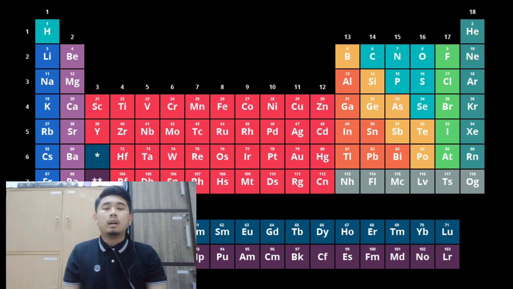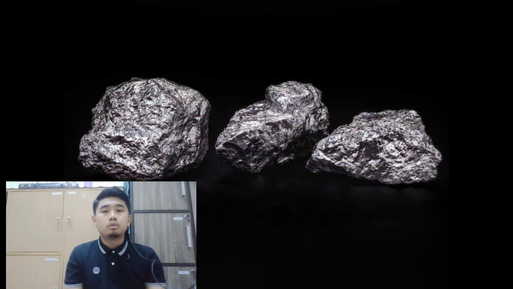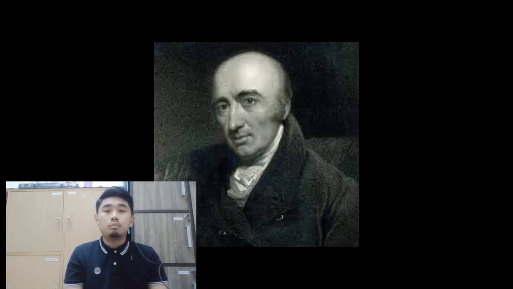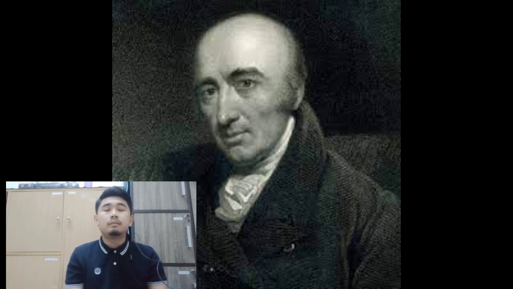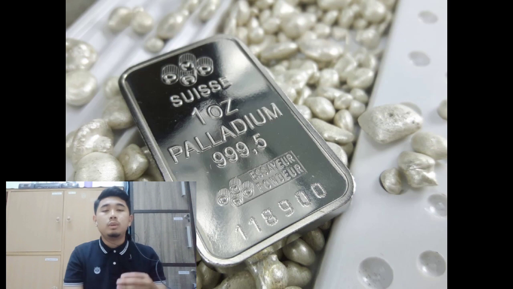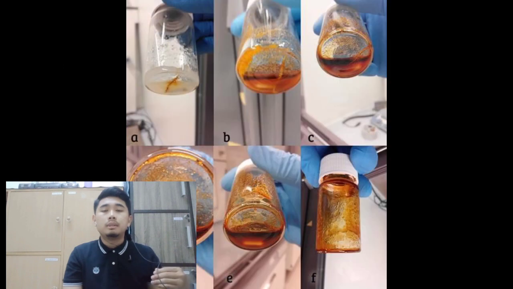In general, we know that palladium is a silvery and shiny metal that is used in the manufacturing process in many industries. I will tell you a little bit about the history of how palladium was found. Palladium was discovered in 1802 by William Hyde Wollaston. It was discovered accidentally, when William was experimenting with purifying platinum. Palladium was found when the platinum was dissolved in nitric acid and hydrochloric acid, which is called aqua regia.